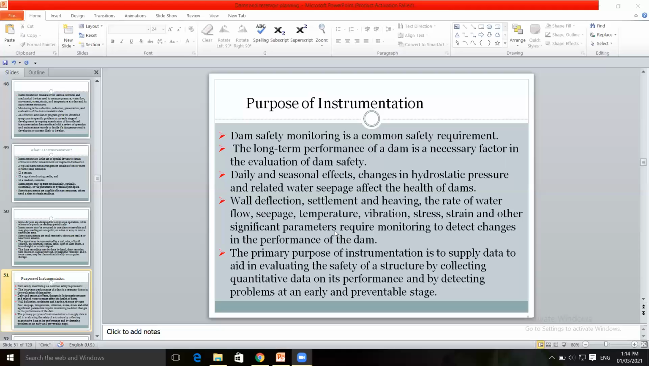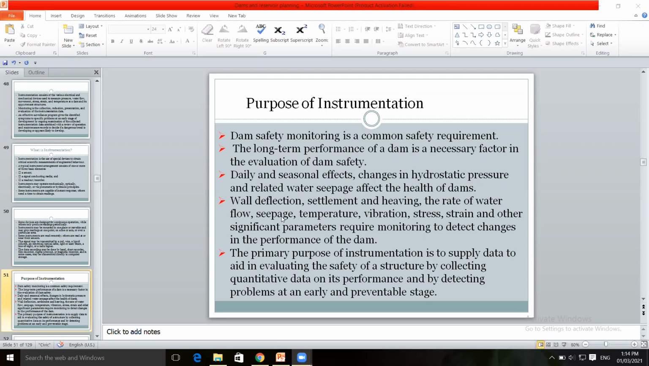And the data which is collected is evaluated. The purpose of instrumentation is to supply data to aid in evaluating the safety of the structure. So by collecting this data, you have to analyze and evaluate whether the dam is safe or not. After collecting the data, its performance is observed, detecting the problems at an early and preventable stage.